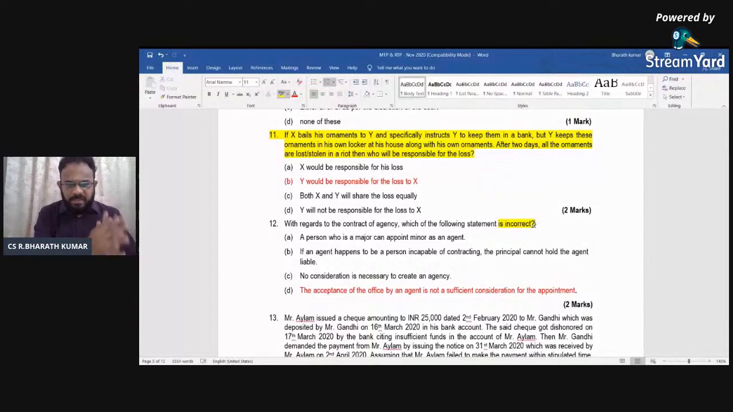So that's also correct. Next is, the acceptance of the office by an agent is not a sufficient consideration for the appointment. The point is this: that statement is incorrect, because whatever is the consideration that you wanted to give, you should have already told before itself between the principal and agent relationship. So if you try to see, managing this particular work is going to be very important. Agency and the acceptance will go along with a sufficient consideration. That itself will be taken care of when you wanted to do this.